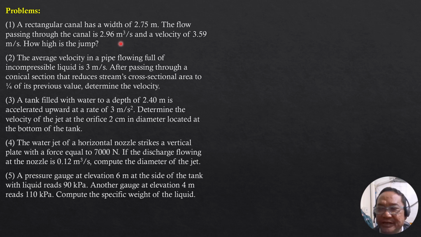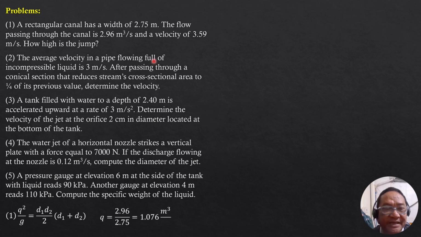For the hydraulic jump, the formula is given by small q square over g equals depth 1 depth 2 over 2 quantity depth 1 plus depth 2. Small q is capital Q discharge over width 2.75. So 2.96 over 2.75 is 1.076 cubic meter per second per meter width.